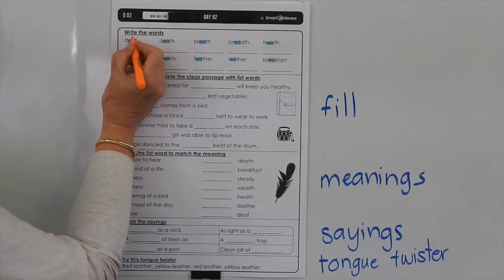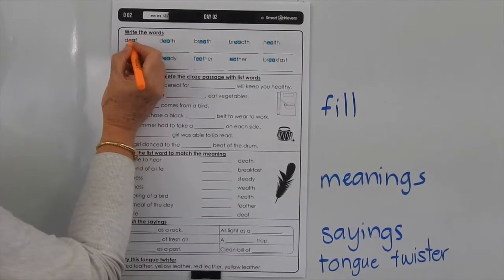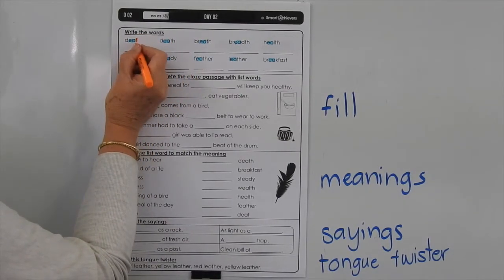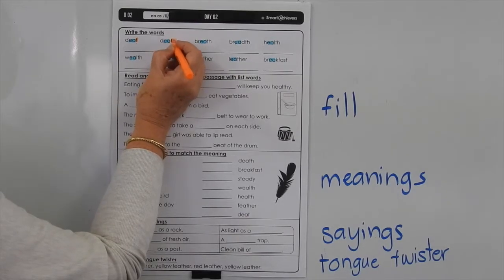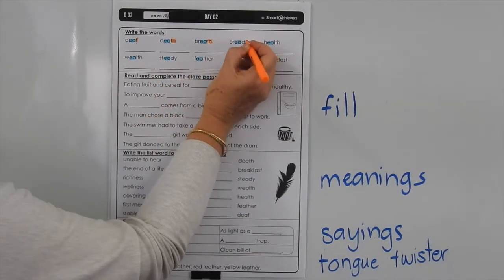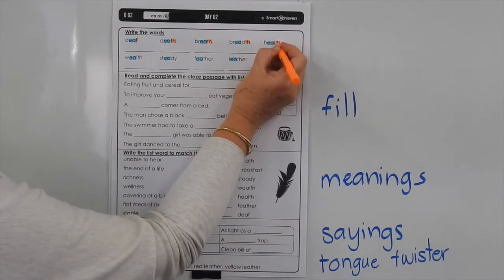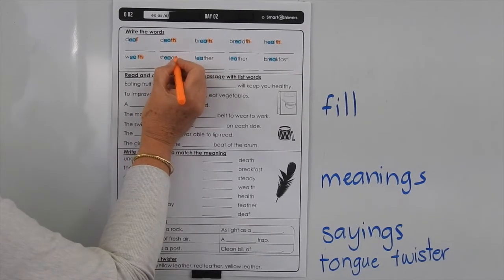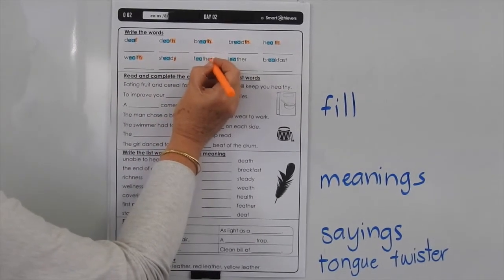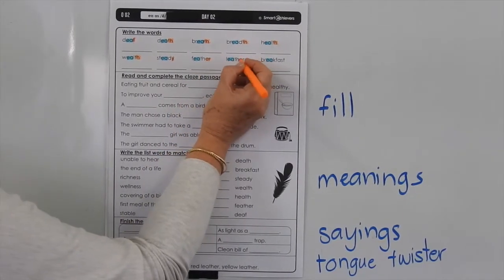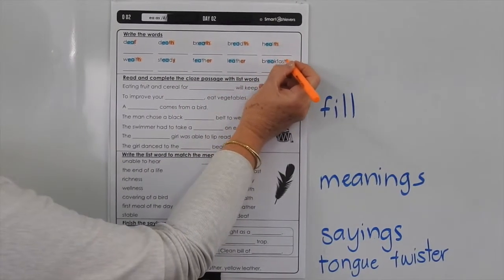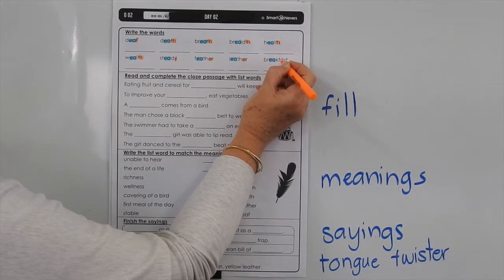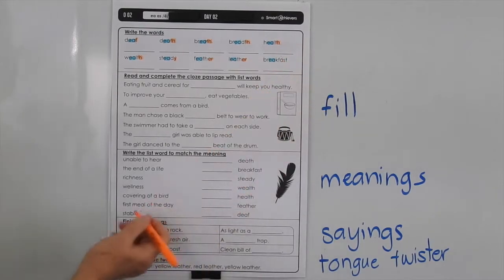So in deaf, we've got a short vowel sound, but usually EA makes a long sound, so we've only got one F at the end of that, so just be careful of that one. TH for the sound, as in breath, and breadth, and health, and wealth. Steady, you've got the Y making the E sound on the end. Feather, we tend to give that a schwa, but you know it's ER, same as leather. And breakfast, that A is making a broad sound, so just be aware of that. It sounds like there's an R in there, but there is not.